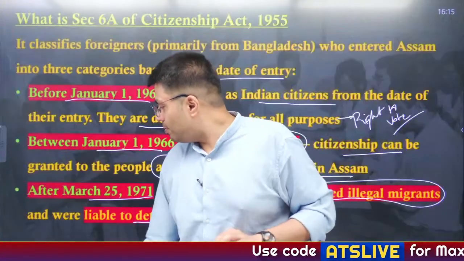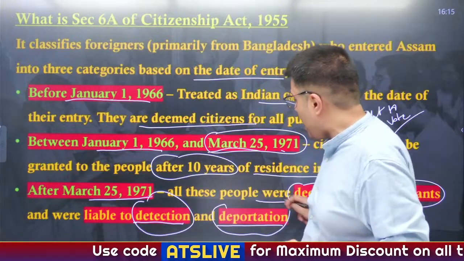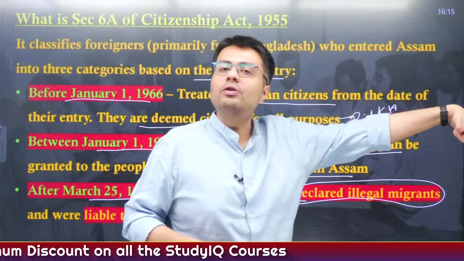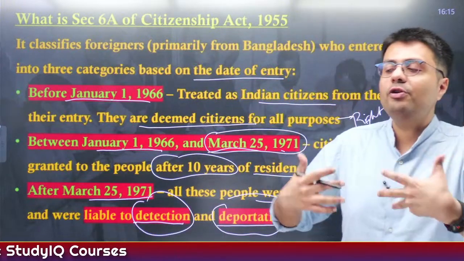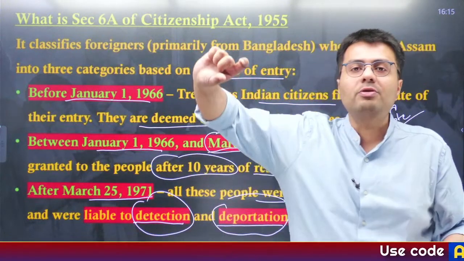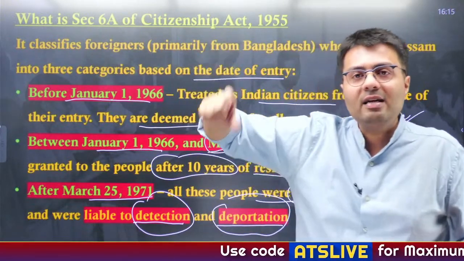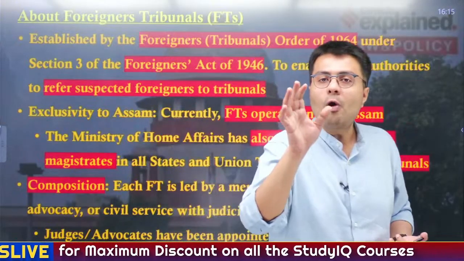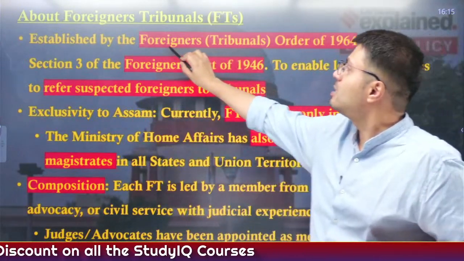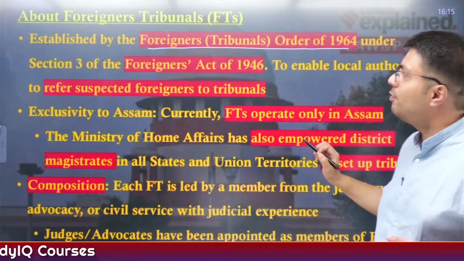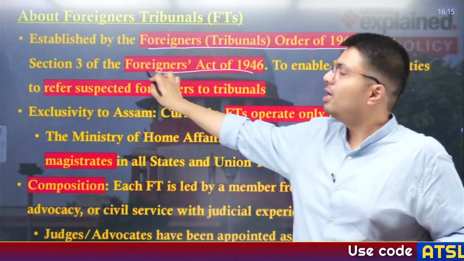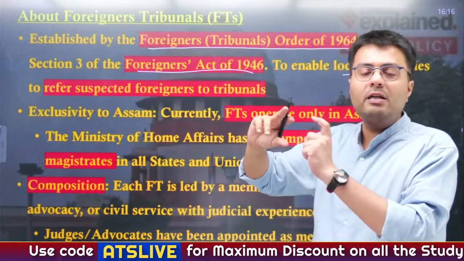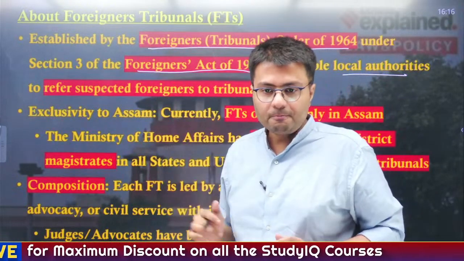Now, to deal with matters of finding these people and deporting them back, you need some kind of judicial mechanism, right? So, suppose the executive holds that this person is an illegal immigrant, you can't say for sure that this person is an illegal immigrant. You need to give them certain judicial recourse so that they can contest this executive decision in some kind of court of law, right? So, for that specifically, foreigner tribunals were created, and these were established as per the provisions of the Foreigners Tribunal Order 1964, passed specifically under Section 3 of the Foreigners Act 1946. Now, this enables the local authority to refer suspected foreigners to these tribunals, right?